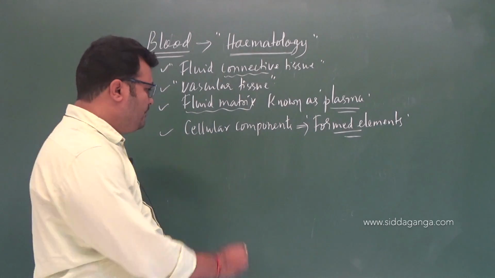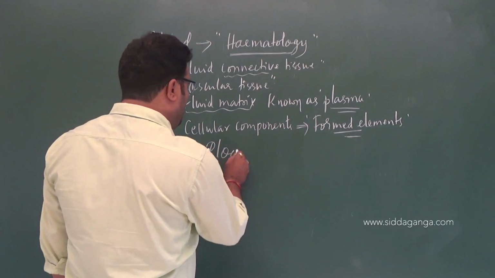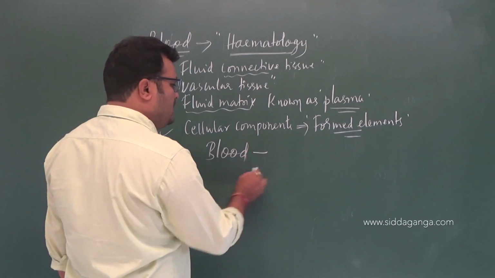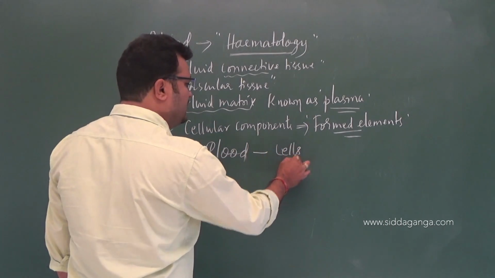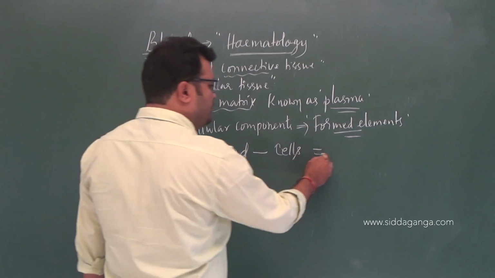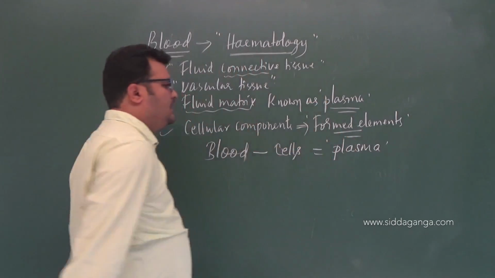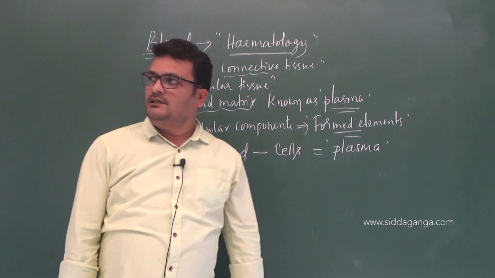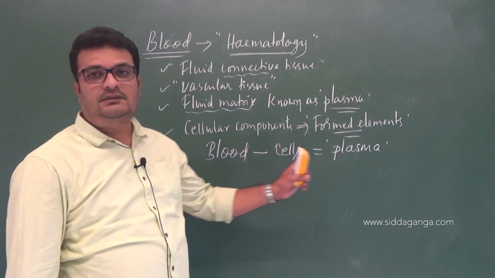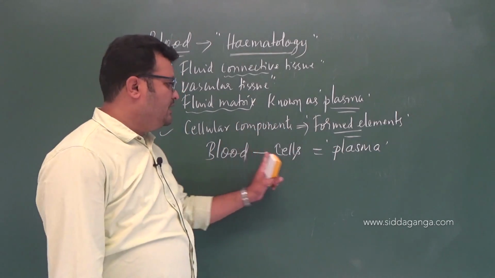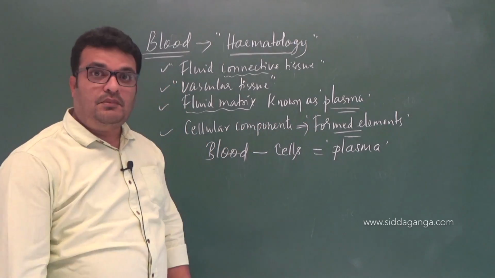Very simple: if you take blood minus all the cells present in the blood, you will get plasma. So what is plasma? Plasma is blood minus cells.